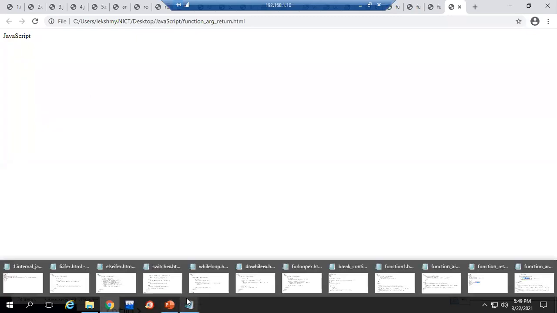So I have passed Java and script separately, two values I have passed there. After concatenation, it is showing them as a together value. Okay. So this task we have implemented using functions. So functions are very important.